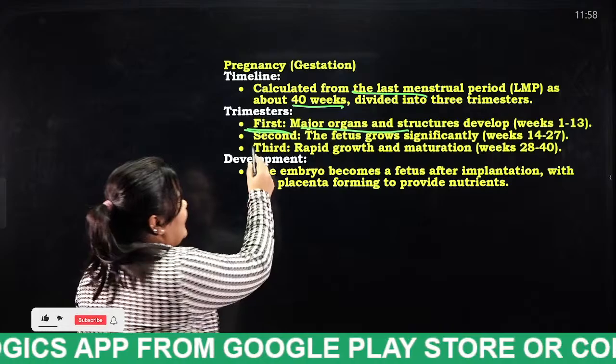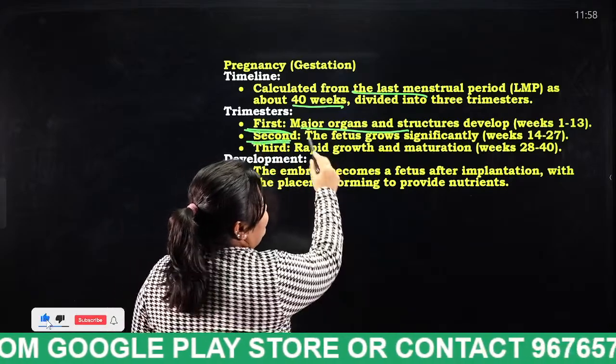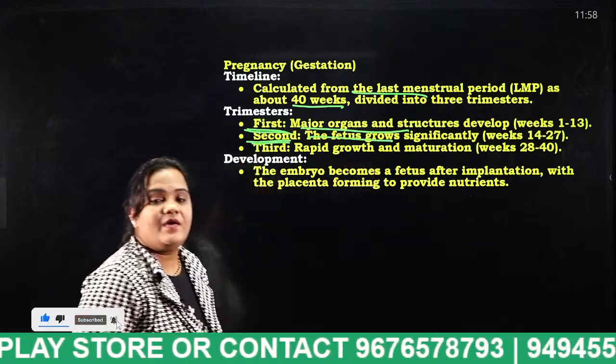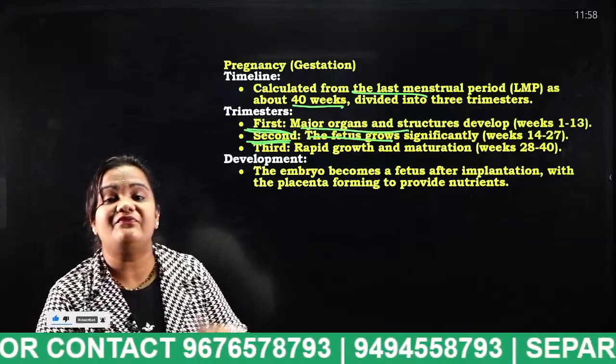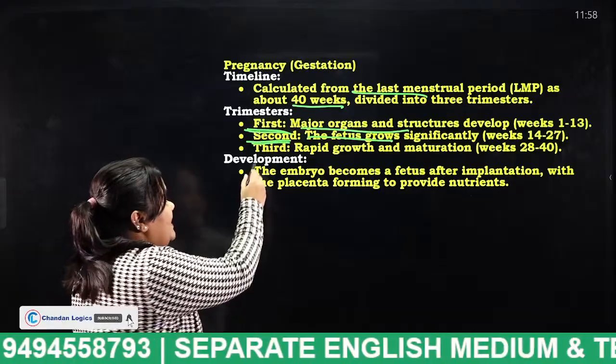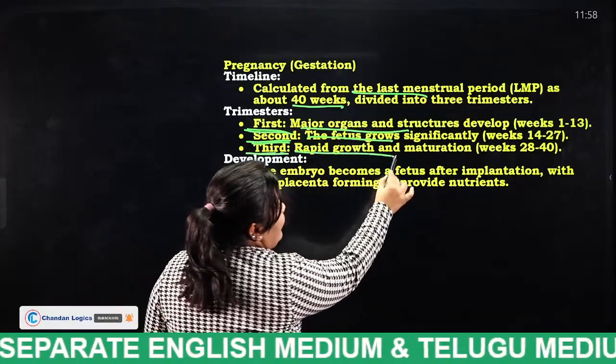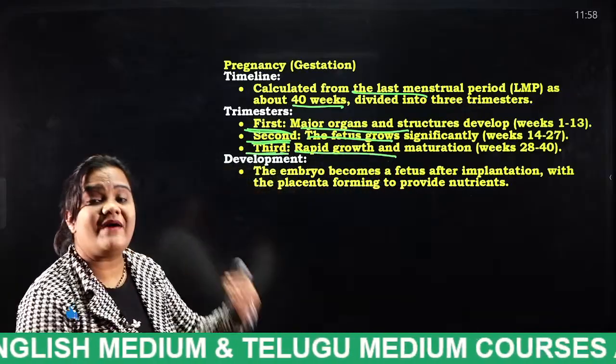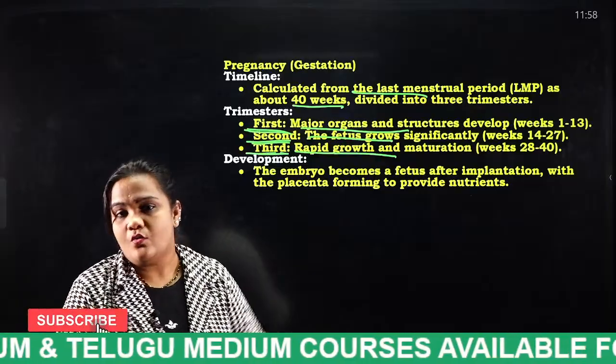And next one is the second trimester. What happens here? The fetus grows significantly. From week 14 to 27, the fetus will grow significantly. And finally, in the third, rapid growth and maturation. And it will grow further in weeks 28 to 40.